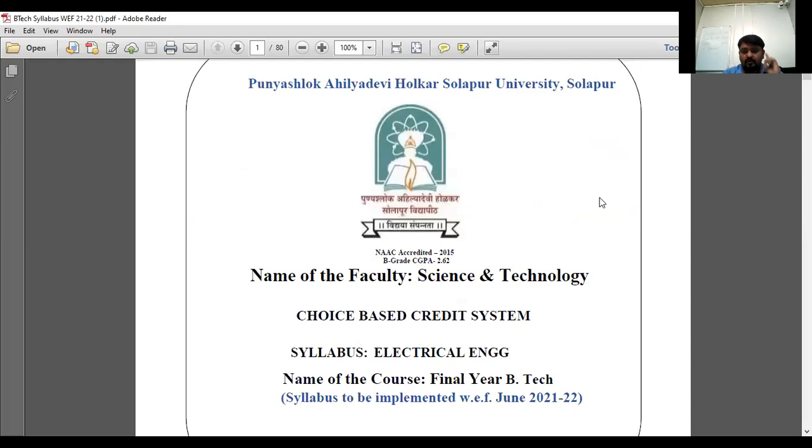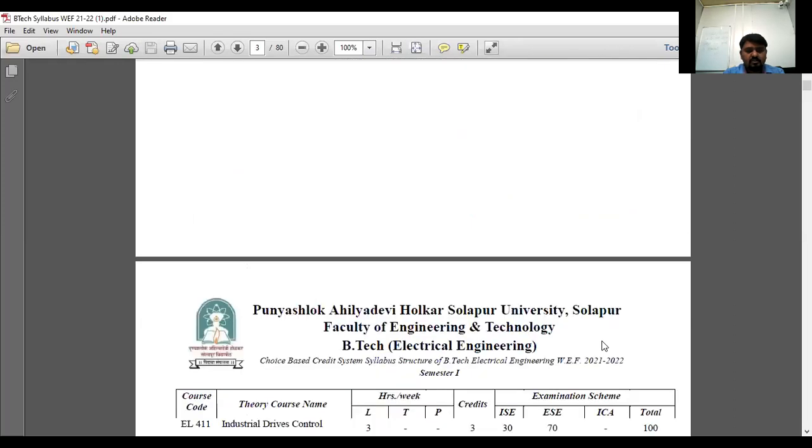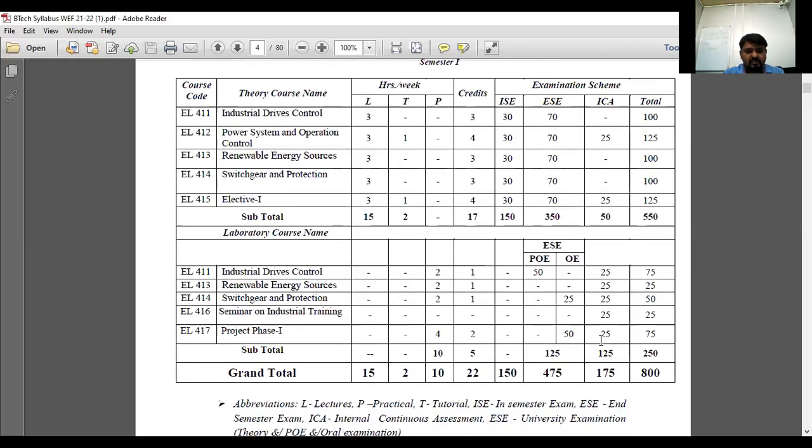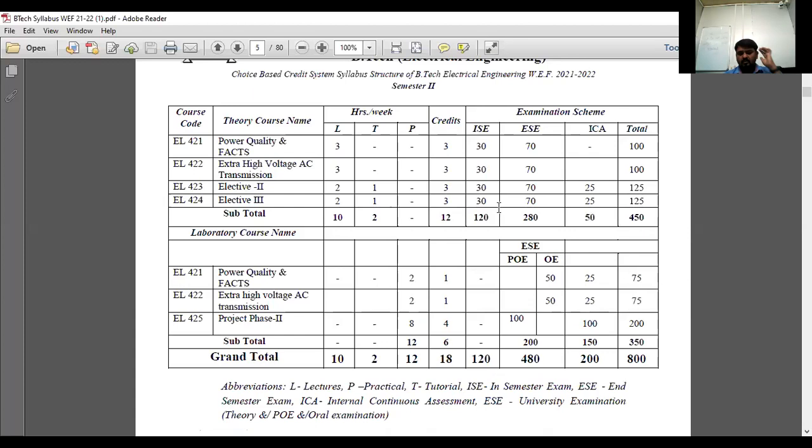I don't know. Okay. So according to your syllabus with effect from 21-22, this is the structure of the first semester. Okay. Is it visible now? Yes. Roll number 1. Yes, sir, the screen is visible.